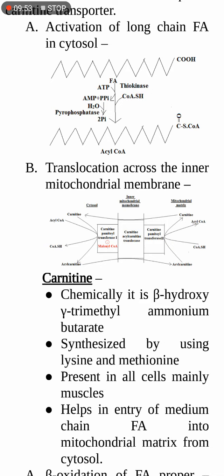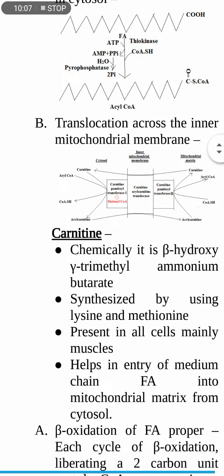It is synthesized simply from two amino acids, lysine and methionine. Carnitine is present in all tissues, mainly in the muscles, and its function is to help the entry of medium chain or long chain fatty acids from the cytosol to the mitochondrial matrix.